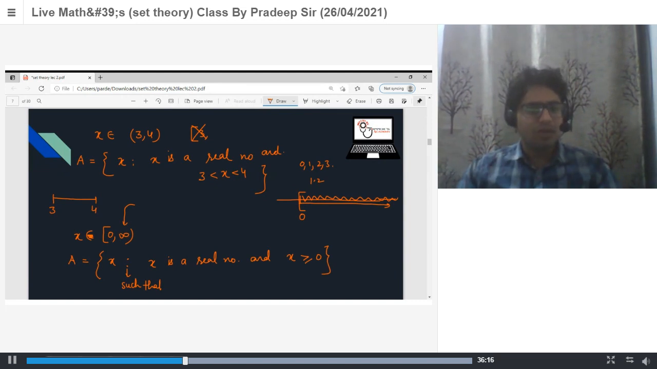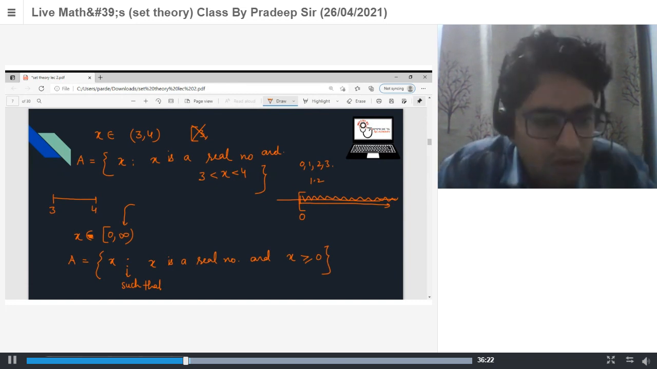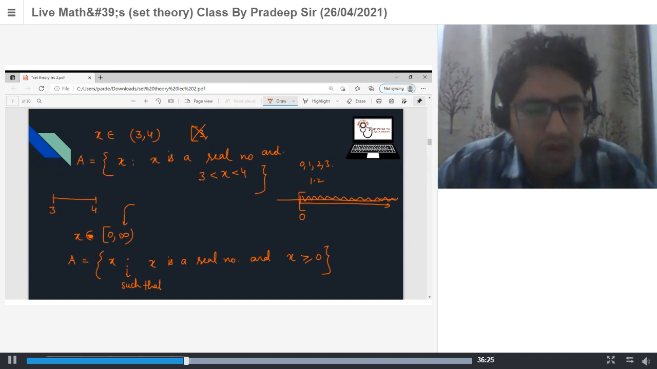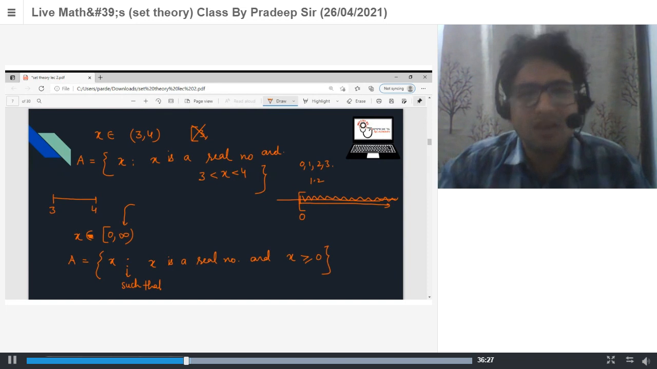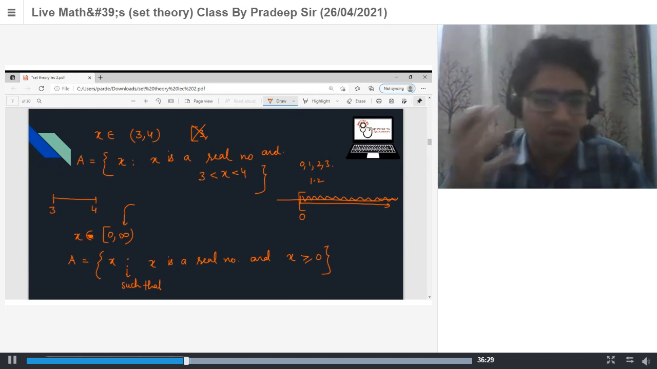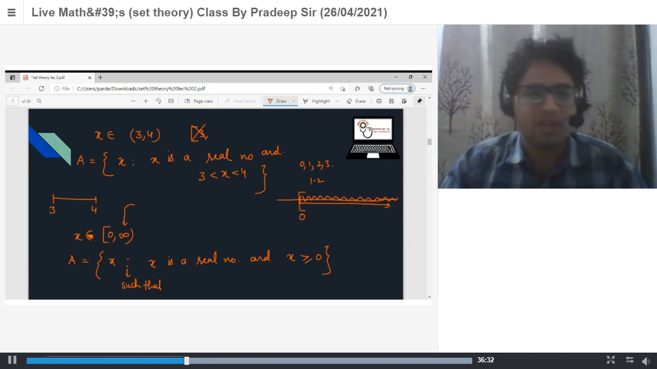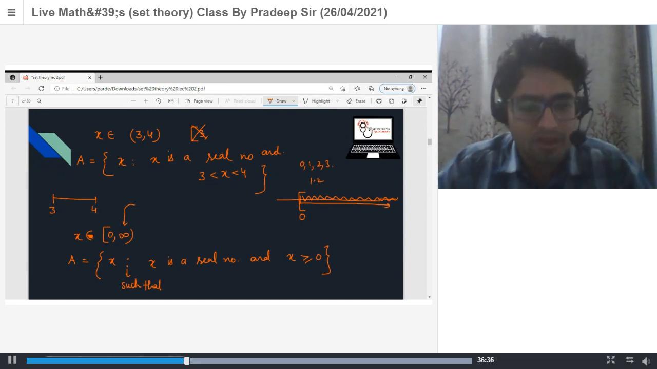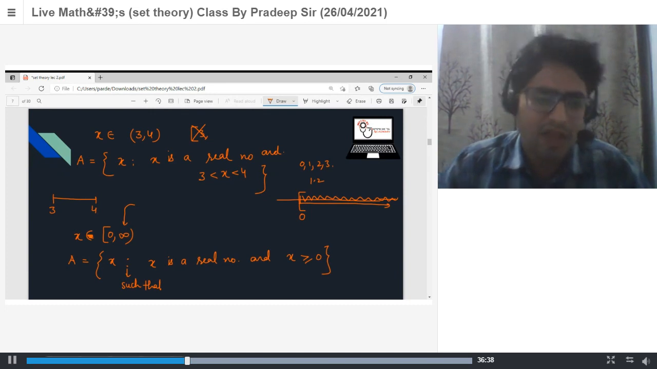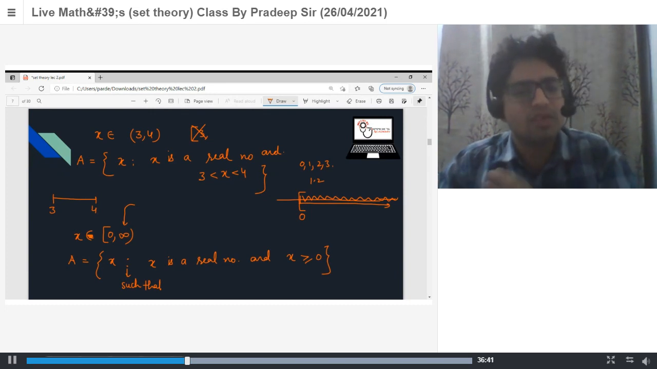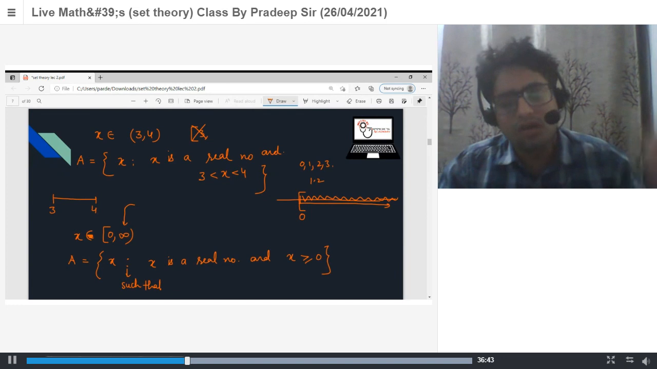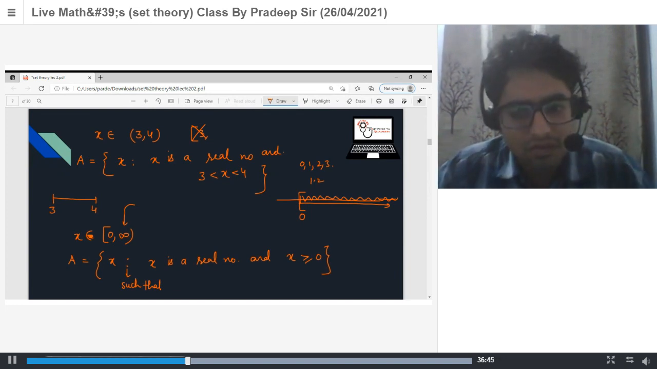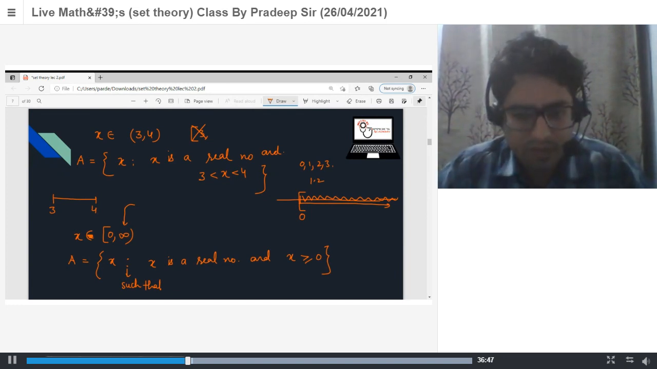Any doubt? So why didn't we mention infinity in this? Because infinity is not a number. Infinity is not a value; it is just an idea. When there is no end, that is written by infinity. That's why if you write x greater than or equal to 0, it means the numbers go on and on. No need to write infinity.